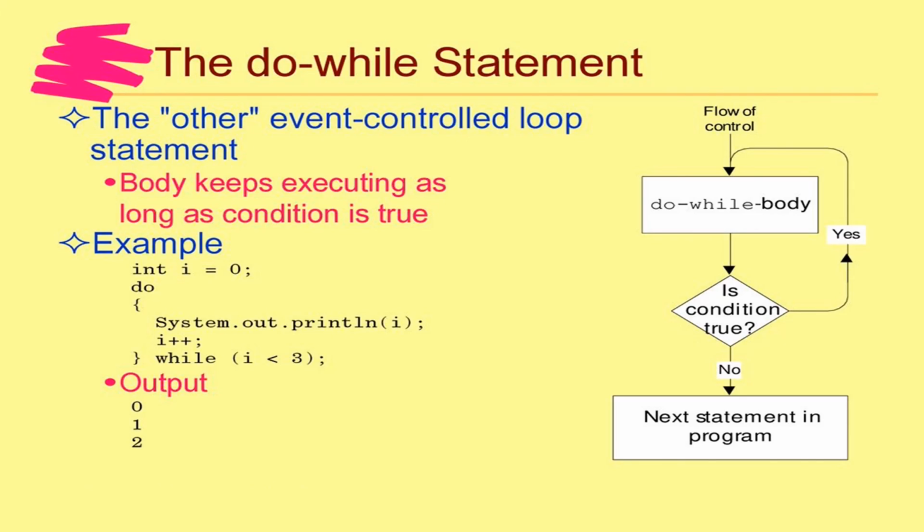Here is the example. int i equal to 0, do System.out.println of i plus plus, while i less than 3. Here is the checking. Then it will be executed again. Here the output will be 0, 1 and 2.